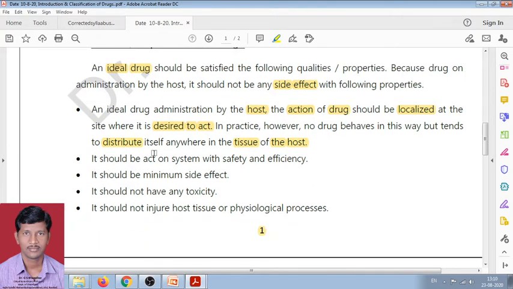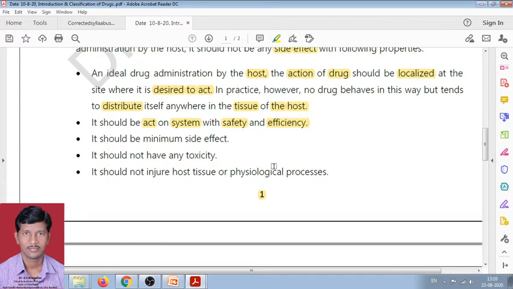Now the next property, the drug should act on the physiological system very safely and efficiently. Means it should work properly and within a very short time.